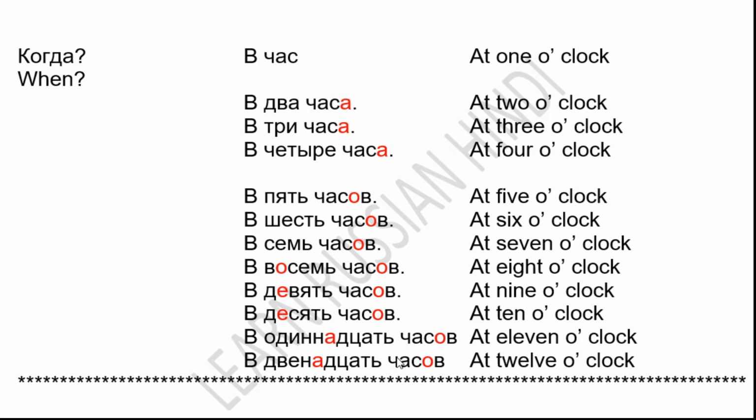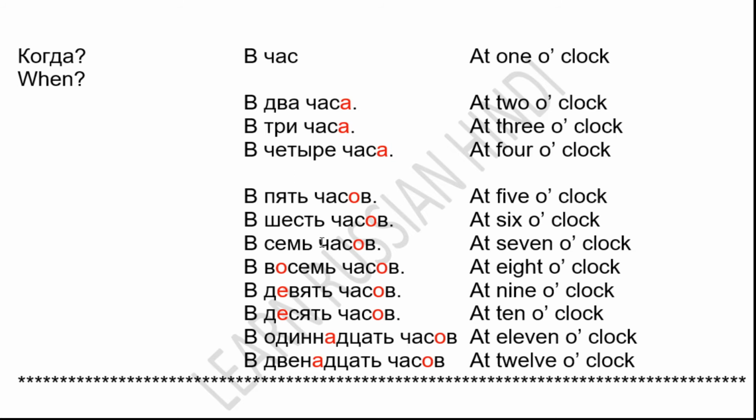For 5 to 12, it will become chisof. Dva chisa, at 2 o'clock. Tri chisa, at 3 o'clock. Chetyre chisa, at 4 o'clock. Pyat chisof, at 5 o'clock. Shesh chisof, at 6 o'clock.